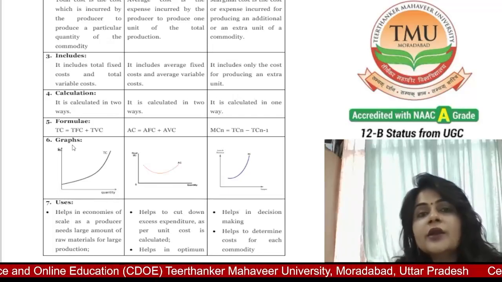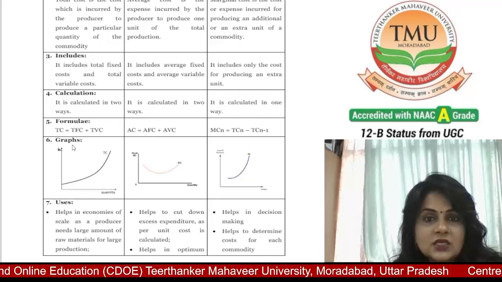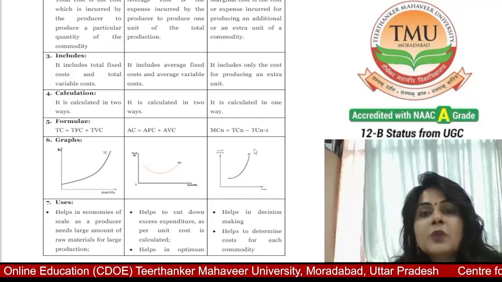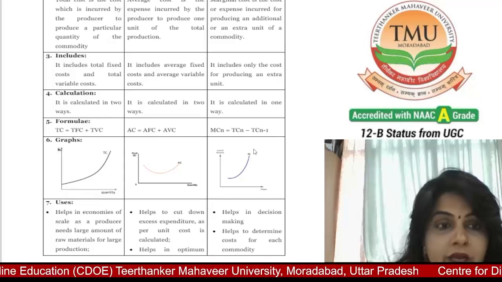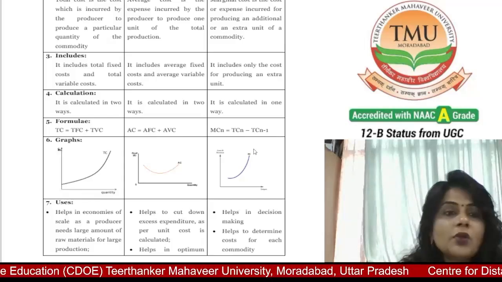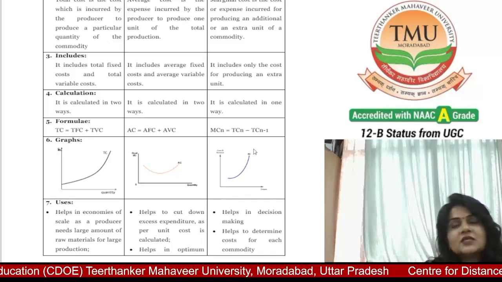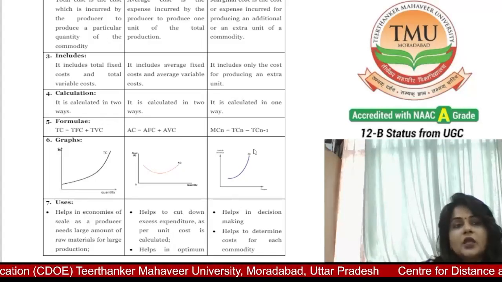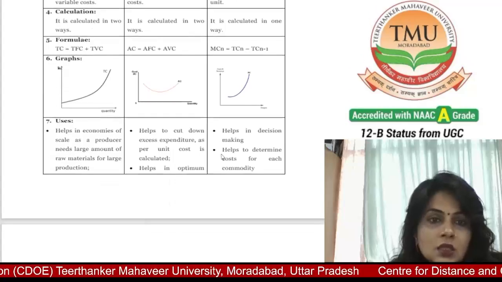AC is equal to AFC plus AVC. And marginal cost is also calculated with this formula: change in total expenses divided by change in quantity of units produced.